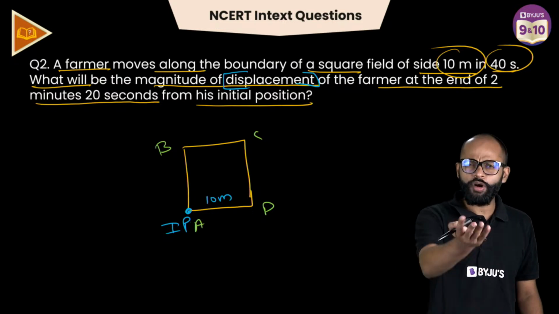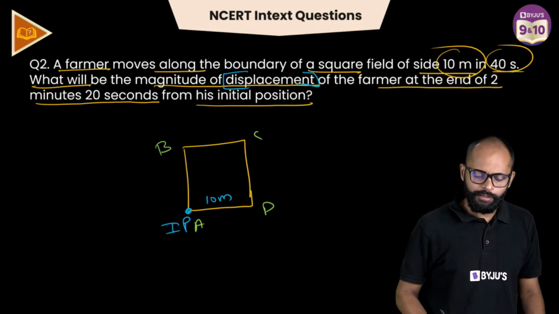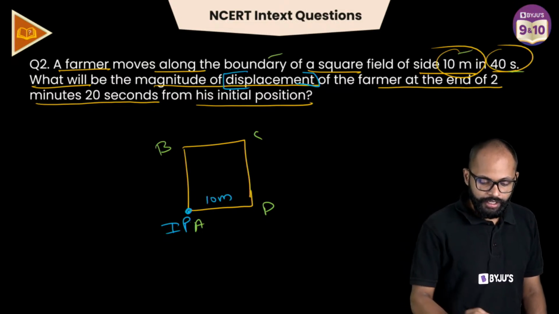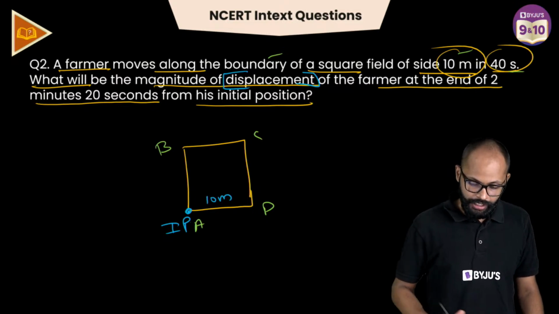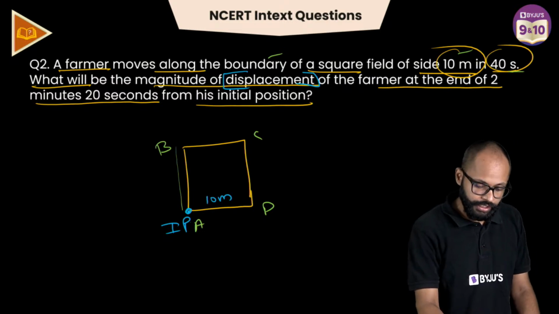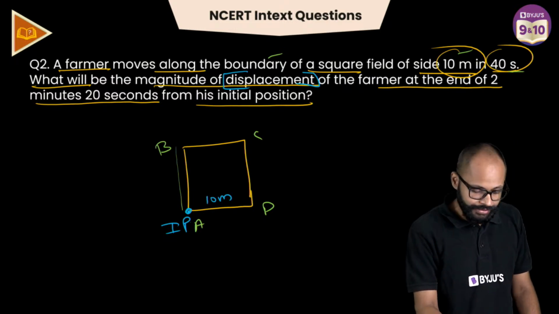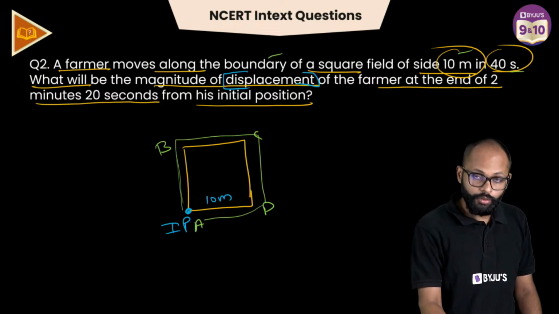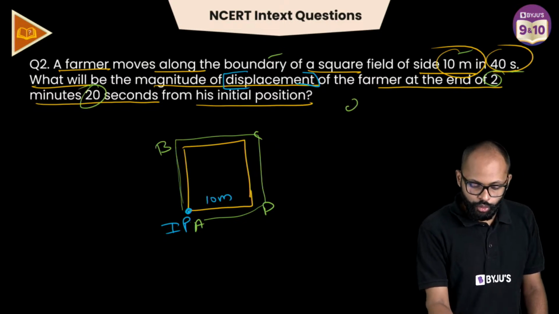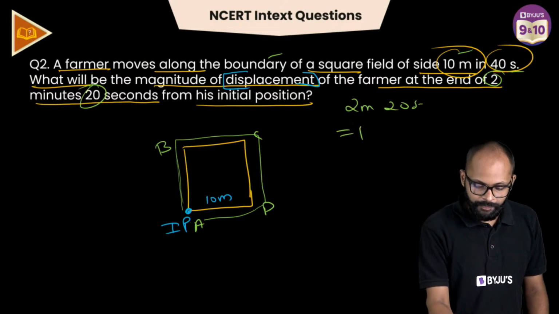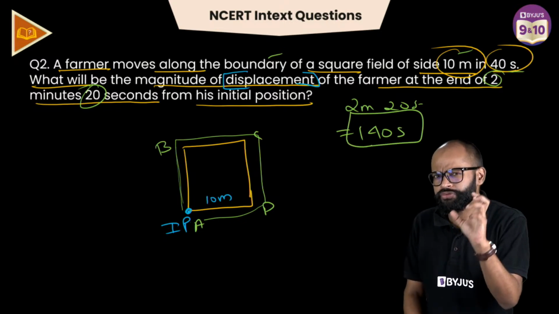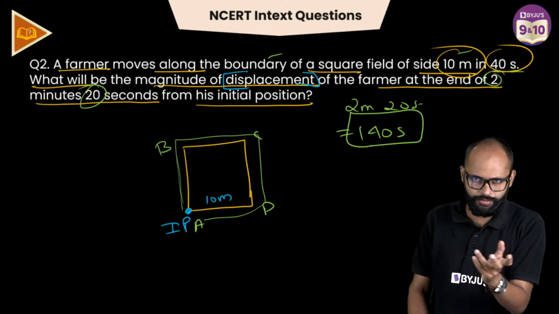Come on. There are a lot of ways to find this here. 40 सेकंड में 10 मीटर की side का square complete हो जाता है, right? है ना? Correct. इसका मतलब 1 round is 40 seconds, 2 rounds is 80 seconds, 3 rounds is 120 seconds. Now, how many seconds you have to cover? 2 minutes and 20 seconds, मतलब 140 seconds. So 20 seconds more means half of the distance of the square's, I would say, circumference, right?